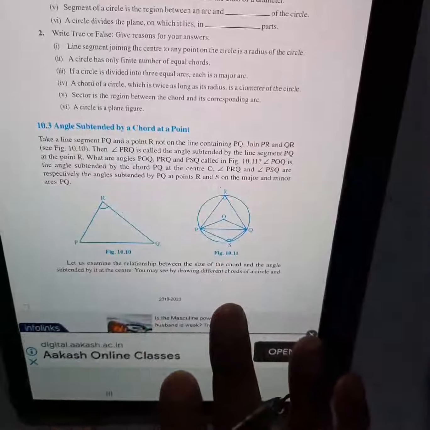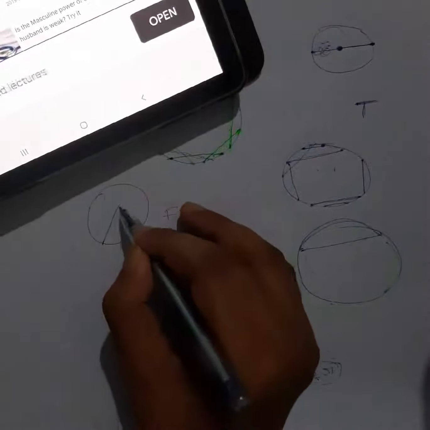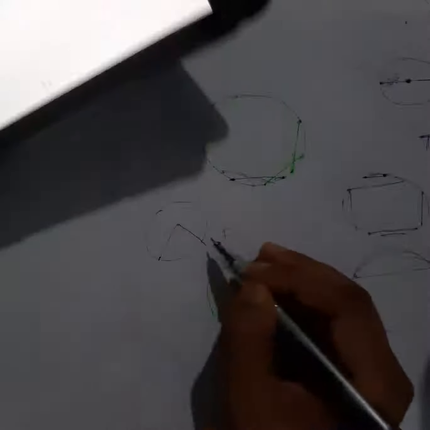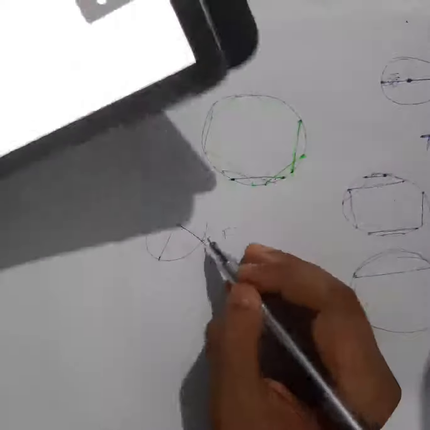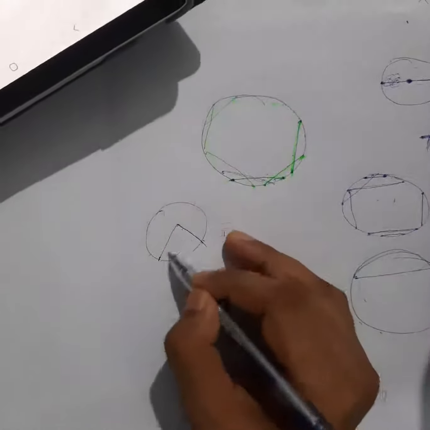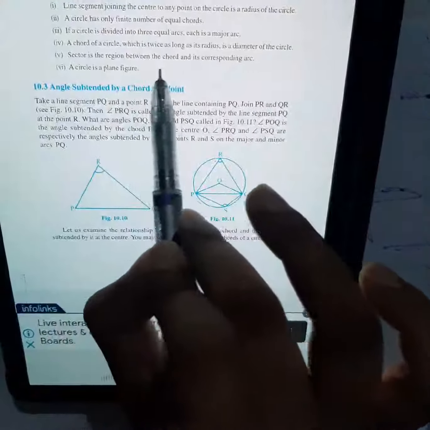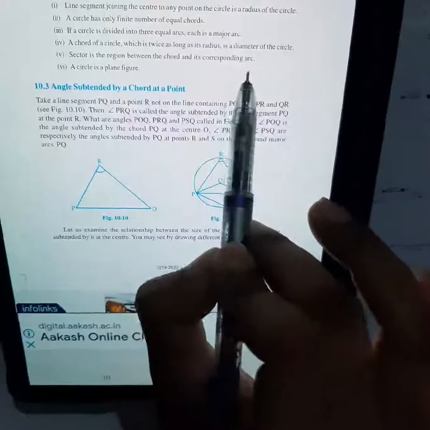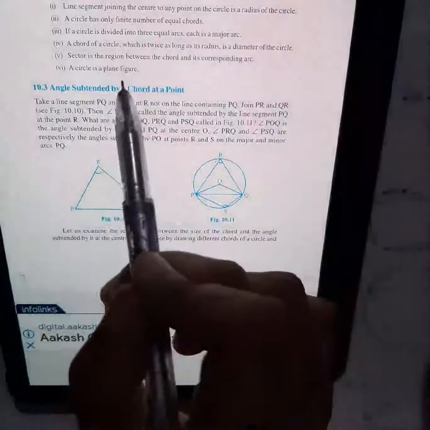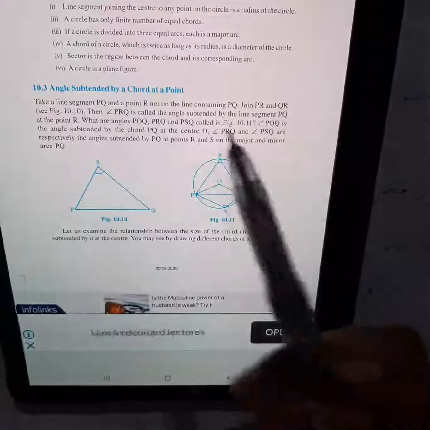Number 5, sector is the region. Sector, you know, right? What is the sector? Sector is a region which is formed by radii, 2 radii and 1 arc. Okay, this also a sector, this also a sector. This is a minor, this is a major sector. So what they are saying, sector is a region between the chord and its corresponding arc. Is it a region between chord and arc? Obviously no, this is a region between radii and arc.